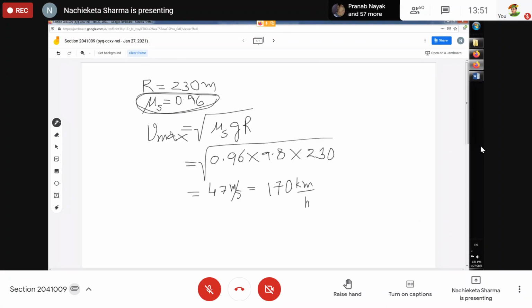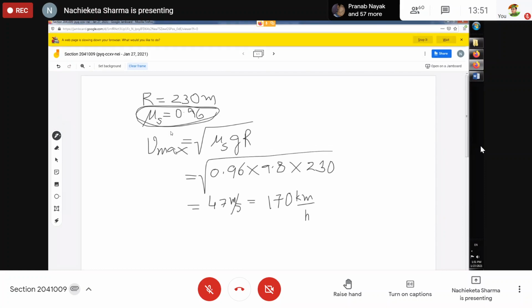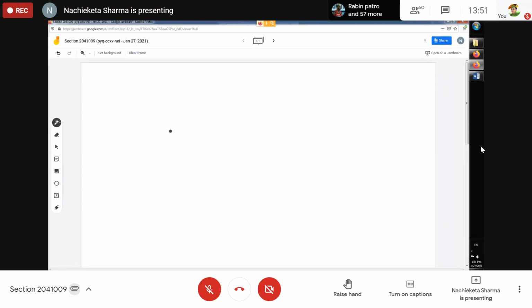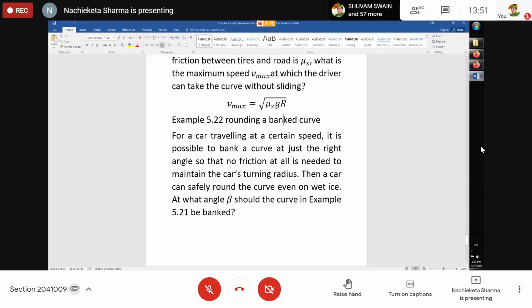Your Vmax will be zero. That means there is no speed at which the force of static friction can support, or your centripetal force, you cannot generate a centripetal force in order to negotiate this curve. Then what are you going to do? In that case, this will come in handy.